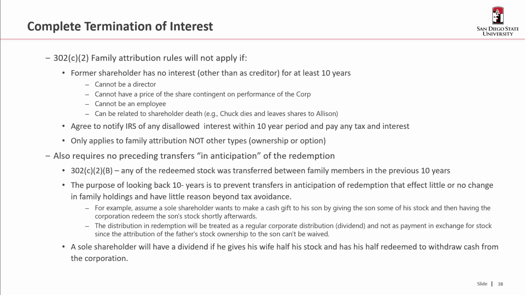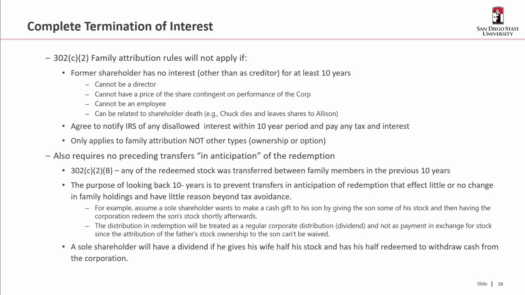You're also prohibited from having any preceding transfers that are in anticipation of the redemption. Any of the redeemed stock that had been transferred between family members in the previous 10 years may affect that decision. If, for example, the shareholder gifted some to their children or put some in a trust within 10 years prior to that redemption, then there could be a problem. The purpose of looking back 10 years is to prevent anticipatory transfers that have no reason besides tax avoidance.